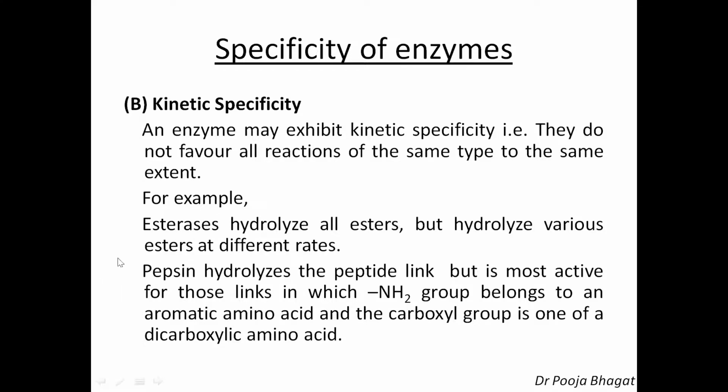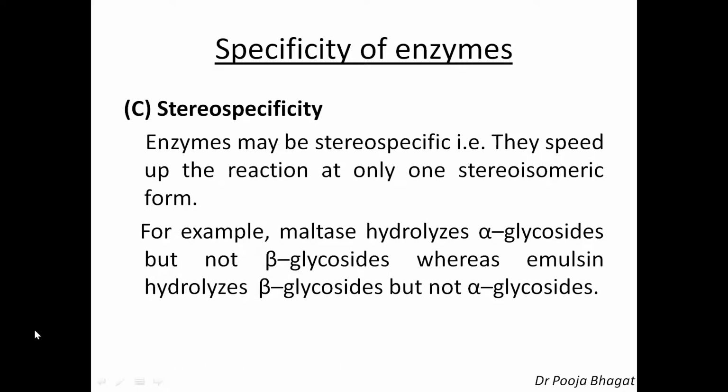It hydrolyzes all peptide linkages, but the rate of reaction is highest where the amino group belongs to an aromatic amino acid and the carboxyl group is one of a dicarboxylic amino acid. Okay, so this is about kinetic specificity, and now the third, stereospecificity.